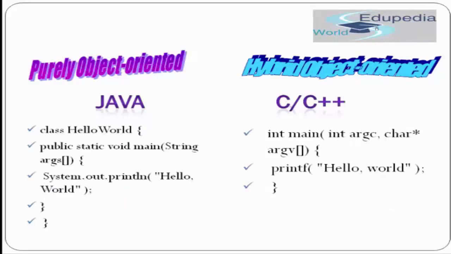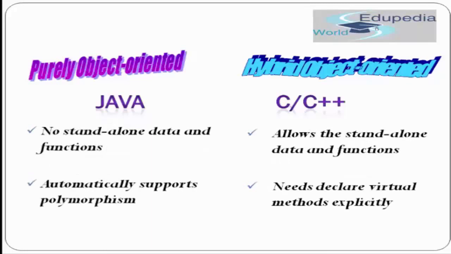So as you can see in this example, we have a HelloWorld class of Java. In the HelloWorld class, we have created a main function, public static void main, and we are printing hello world. So this main function has to be in a class. Similarly, if you want to create another function, that also has to be in a class. You cannot have a standalone function in a Java file. Whereas in C and C++, we can simply write the main function without any class and simply print hello world. You can see I haven't created any class over here in C and C++. So let's move back.